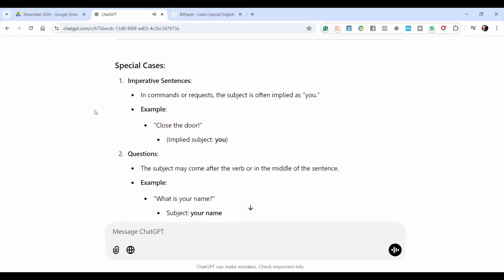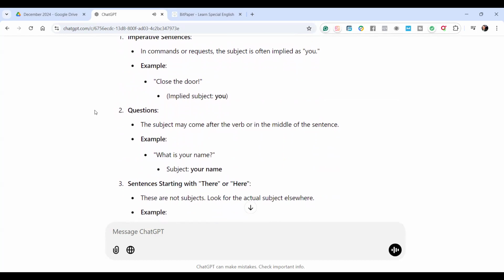Special cases. 1. Imperative sentences. In commands or requests, the subject is often implied as you. Example, close the door. Implied subject, you. 2. Questions. The subject may come after the verb or in the middle of the sentence. Example, what is your name? Subject, your name. 3. Sentences starting with there or here. These are not subjects. Look for the actual subject elsewhere. Example, there is a bird in the tree.